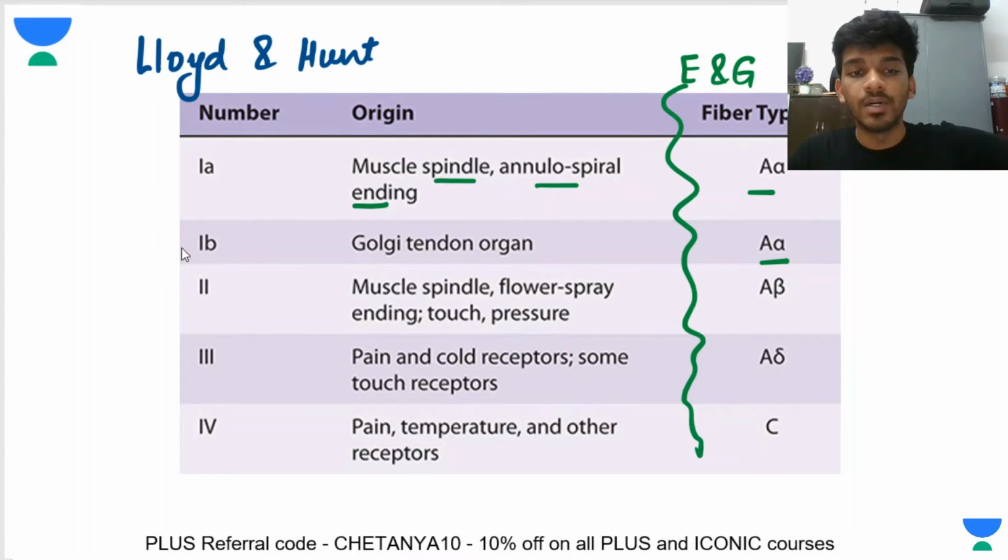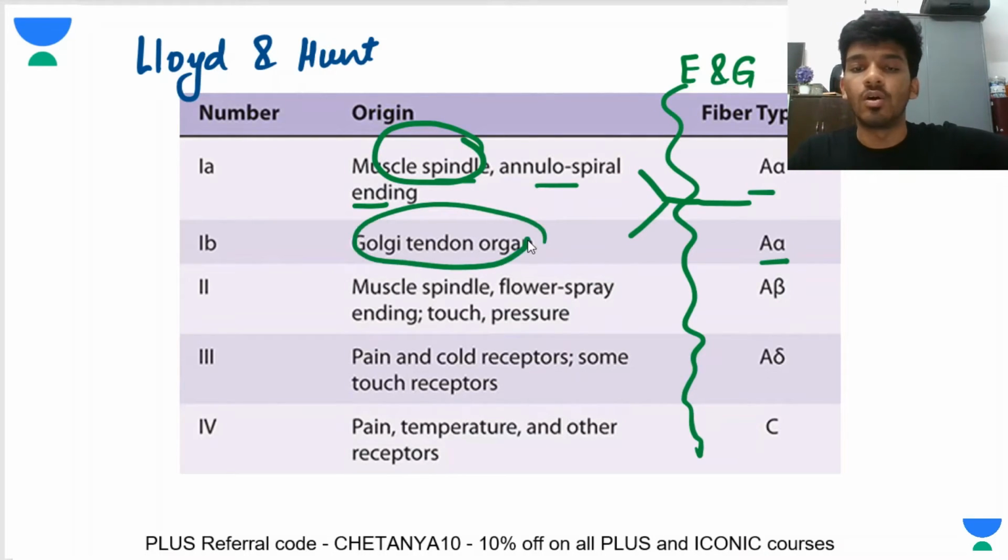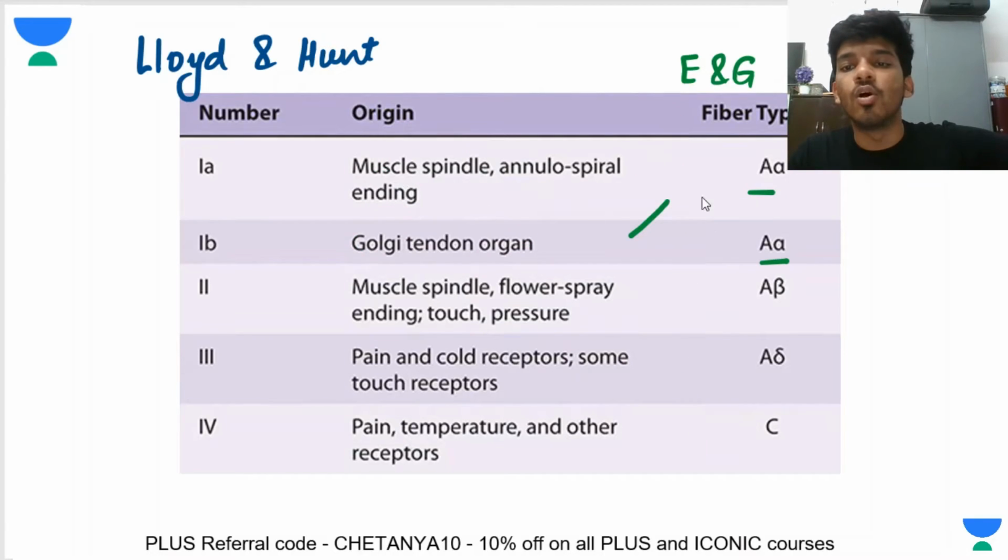So there are two kinds of fibers when you talk about A alpha fibers. A alpha fibers can be of two types. One are the ones that go to the muscle spindle. The second are the ones that go to the Golgi tendon organ. Later you will read that muscle spindle is responsible for the stretch reflex, and the Golgi tendon organ is responsible for the inverse stretch reflex. Alright, I'm not going into those details.